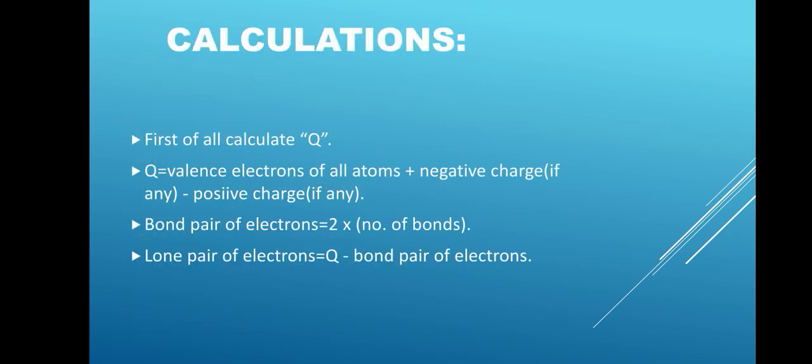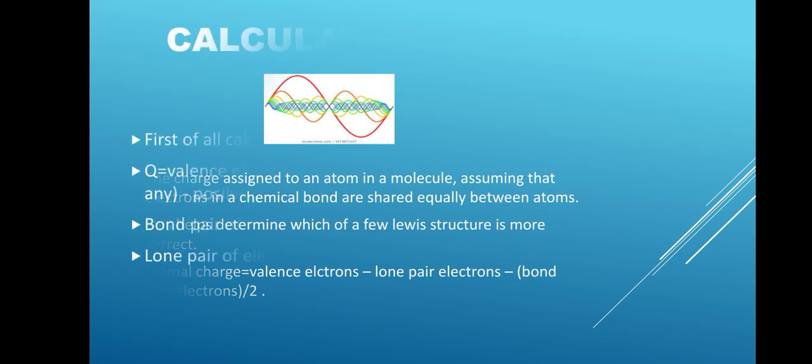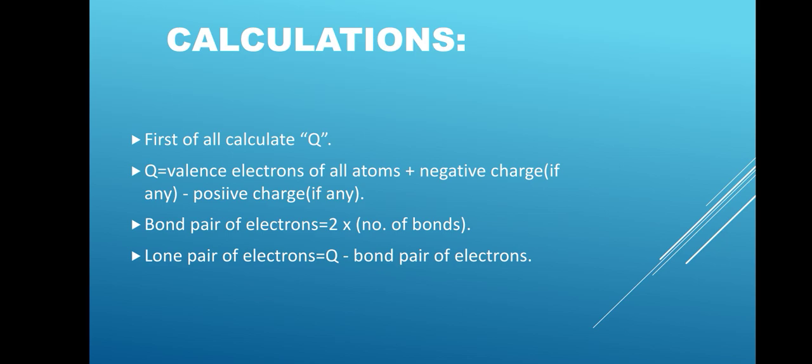Calculations. In calculations, first of all we have to find Q, where Q is equal to valence electrons of all atoms plus negative charge if any minus positive charge if any. Bond pair of electrons is equal to 2 multiplied by number of bonds. Lone pair of electrons is equal to Q minus bond pair of electrons.